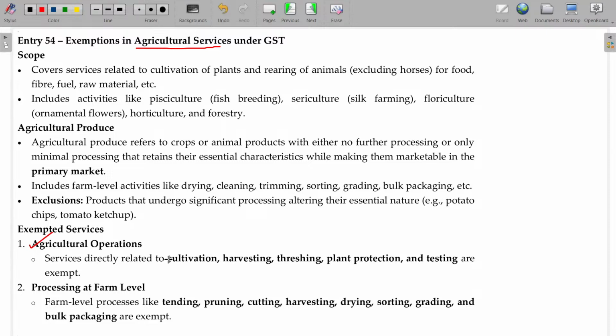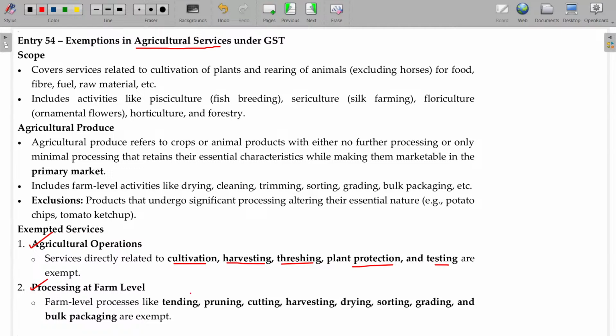Agricultural operations like cultivation, harvesting, threshing, plant protection, testing are exempted. From the cultivation to harvesting, processing at farm level, while the plants are grown, you have to do some pruning, cutting, fumigation, fertilizers and all that process.